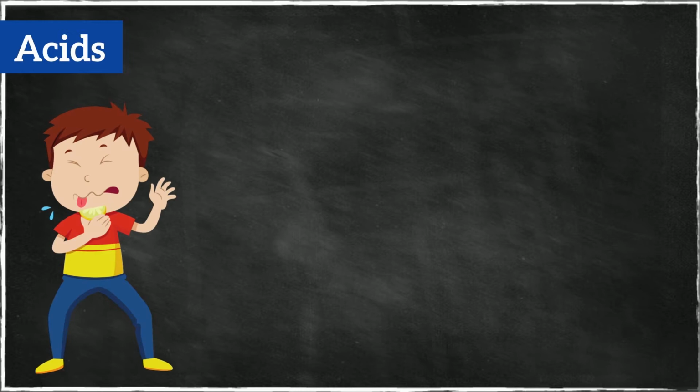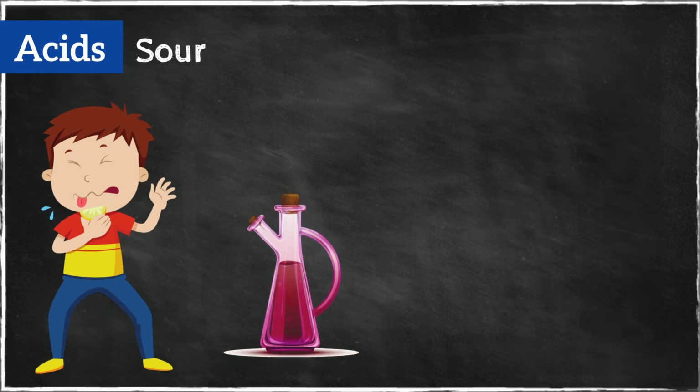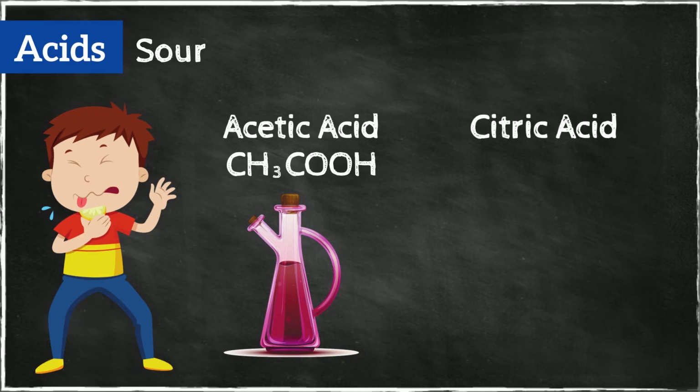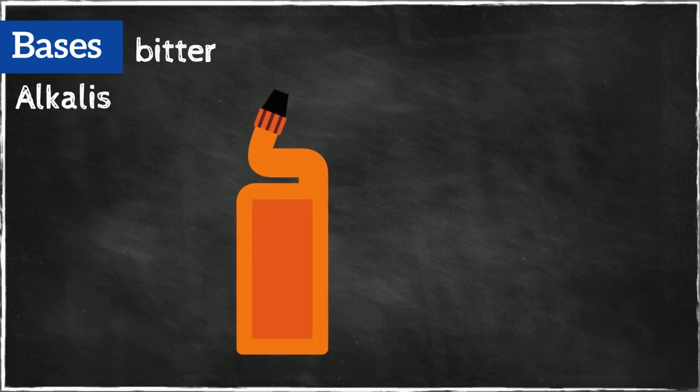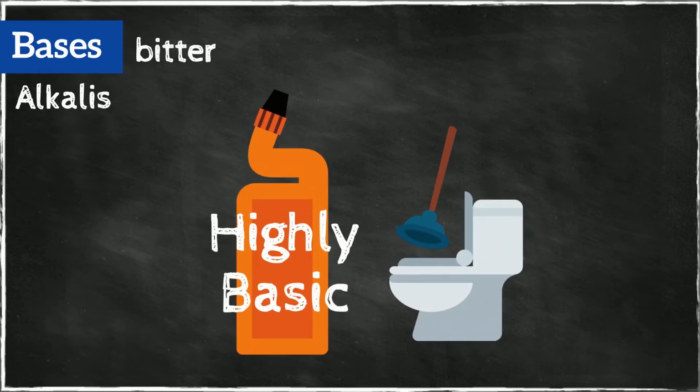Acids were first recognized as a class of substances that taste sour. Vinegar tastes sour because it is a dilute solution of acetic acid. Citric acid is responsible for the sour taste of a lemon. Bases, sometimes called alkalis, are characterized by their bitter taste and slippery feel. Commercial preparations for unclogging drains are highly basic.